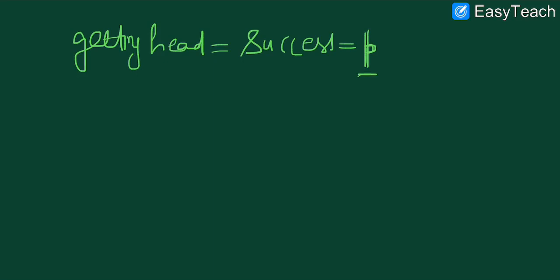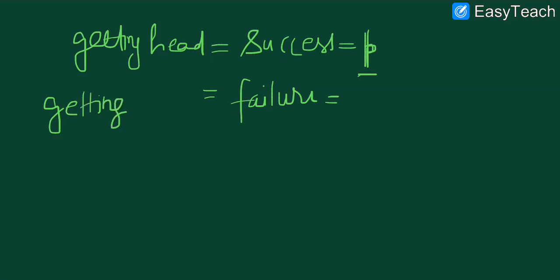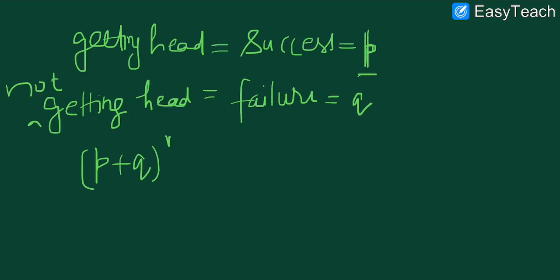Whenever there is a success, it is accompanied by failure. Failure means not getting head, and it is generally represented by q. So the complete probability in this situation is (p + q)^n.